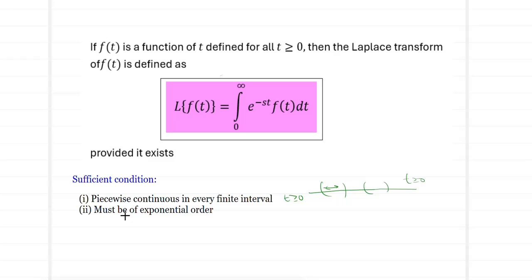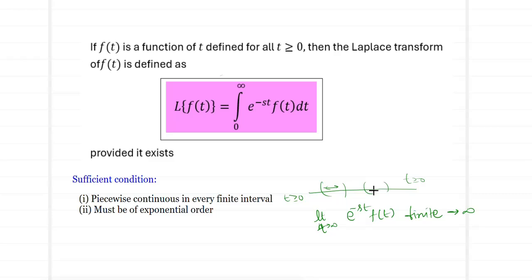The second thing is that it must be of exponential order. What we mean by exponential order is, as n tends to infinity, the quantity e power minus st f of t dt must be finite in nature. So if I allow t to tend to infinity, if this value is not going to be finite, if it is going to move towards infinity, then we call that it is not of exponential order.